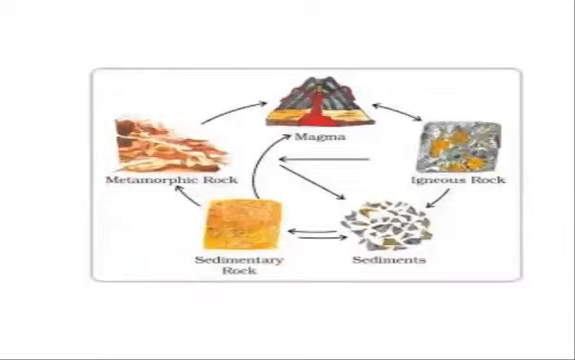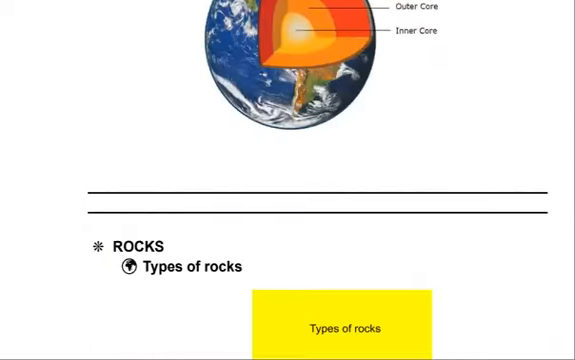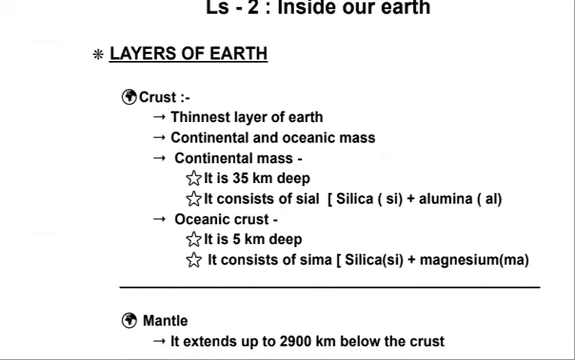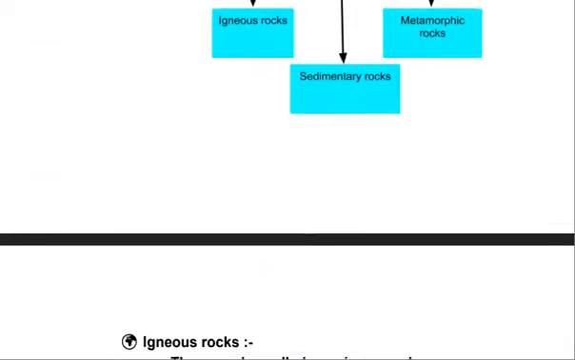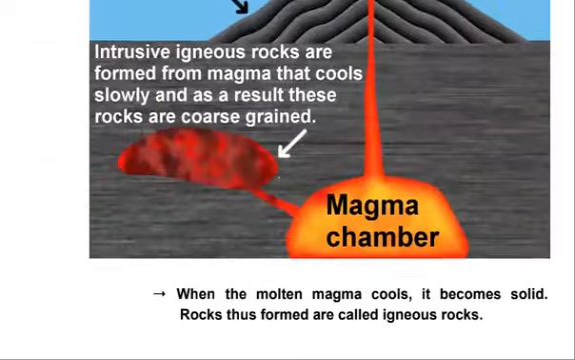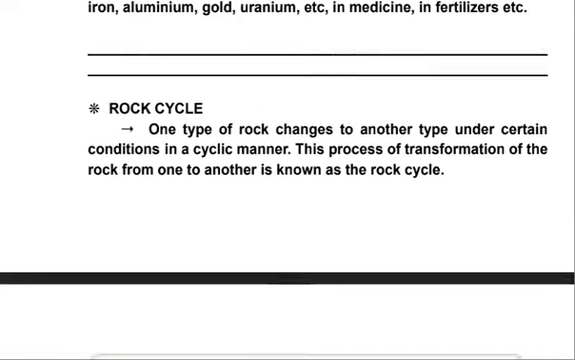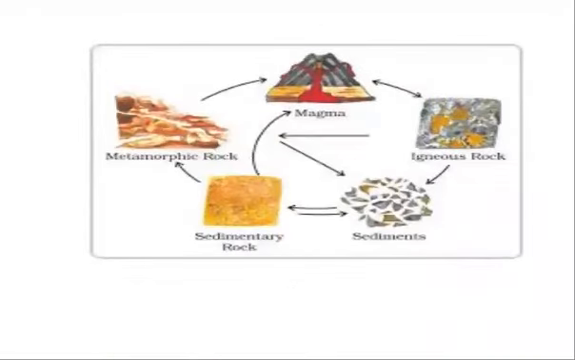If you see, it has really small, easy concepts. The first one is layers of earth, then there are rocks, types of rocks, minerals, and then the rock cycle. It's very easy. Just revise it, you'll understand.